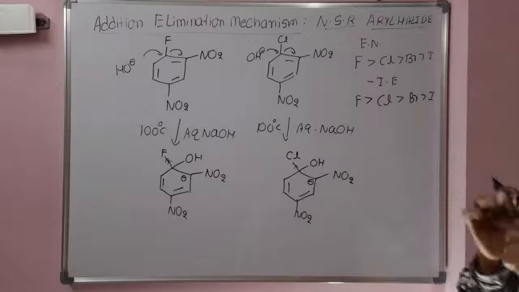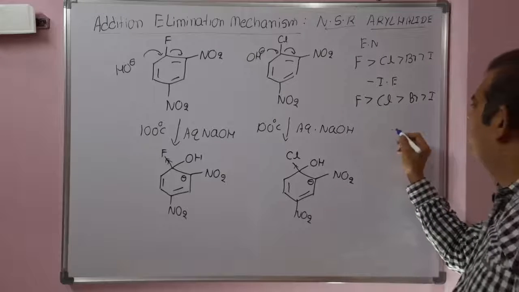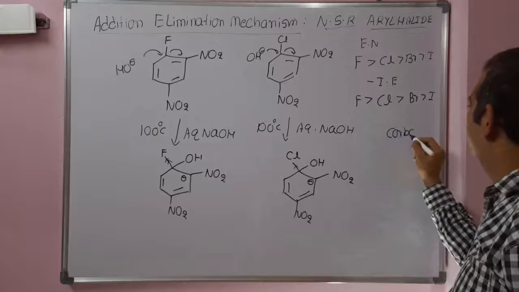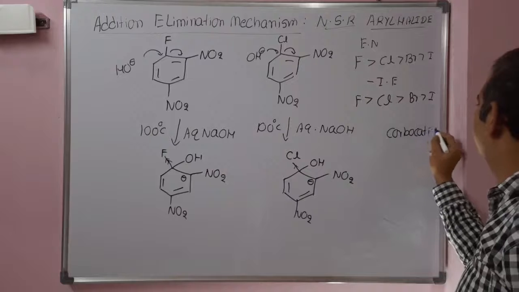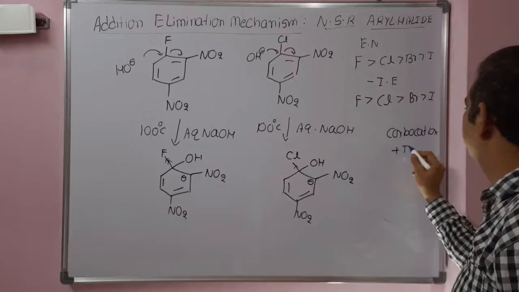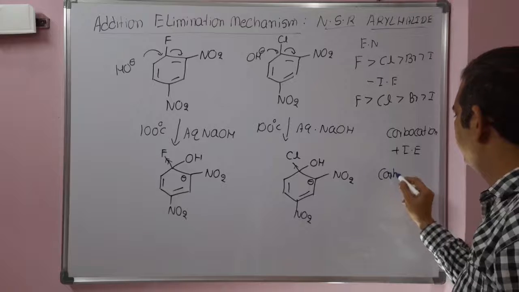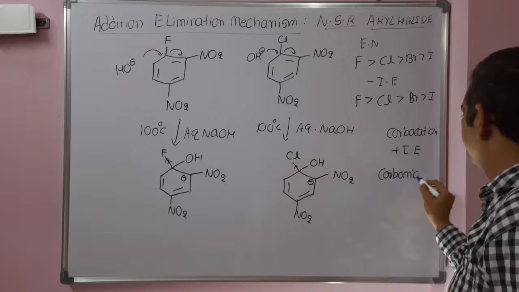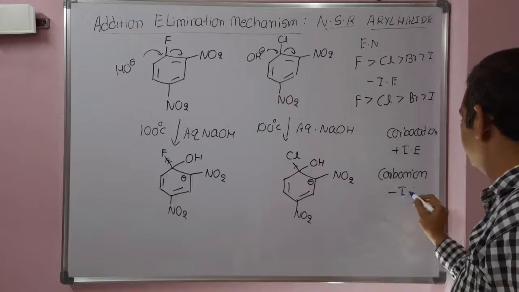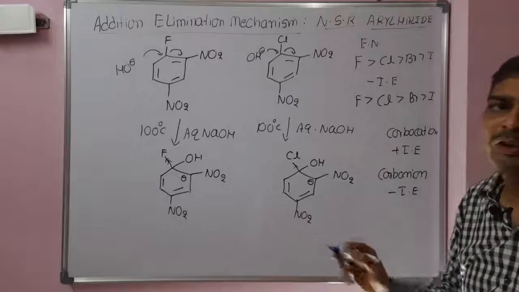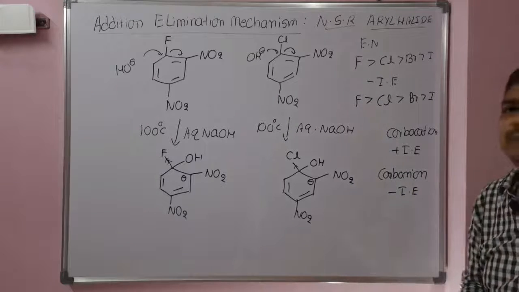See the carbocation: a plus inductive effect group increases the stability of a carbocation, whereas for a carbanion, negative inductive effect groups increase the stability of the carbanion. Now tell me, which carbanion is more stable?